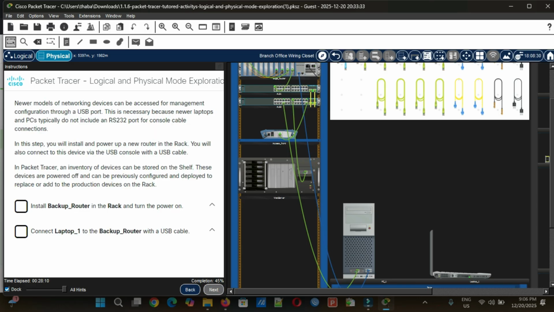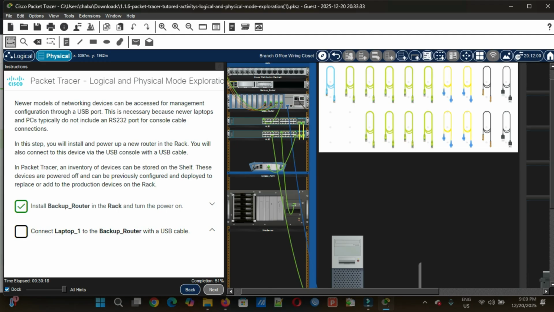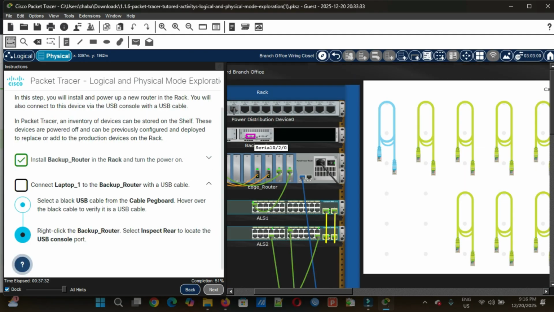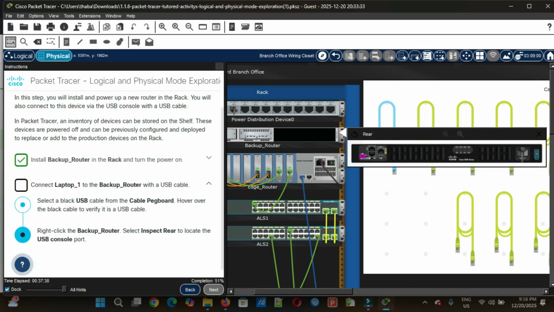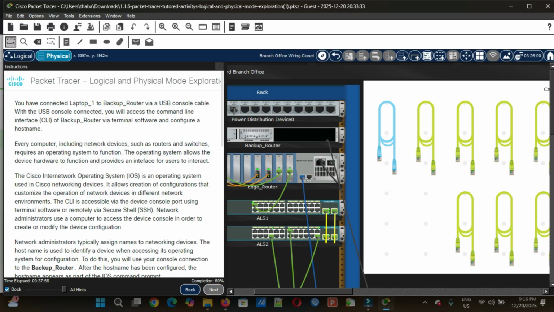Let's click next. You will install and power up a new router. You will also connect to this device via the USB console with a USB cable. Then let's turn it on. Connect laptop onto the backup. Okay, let's click next. You have connected laptop 1 to the backup router via the USB console.